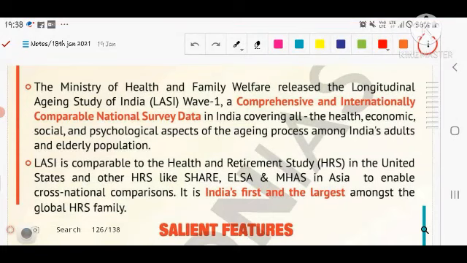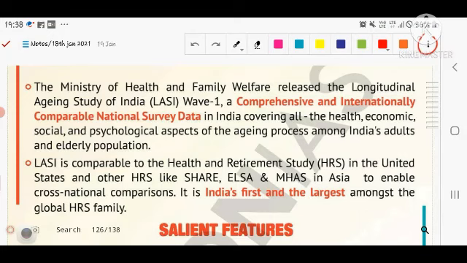I again repeat this thing, the Ministry of Health and Family Welfare is the main component of these things. It released the Longitudinal Ageing Study of India. What do you mean by longitudinal? Here an age group is determined, but within the particular age group, sections such as the urban-rural divide and the rich-poor divide are studied comprehensively, and internationally comparable data is shown so that we can compare our status with the world level. Covering all the health, economic, social and psychological aspects, the horizontal status is checked through comparison across the ageing process among India's adults and elderly population, right?